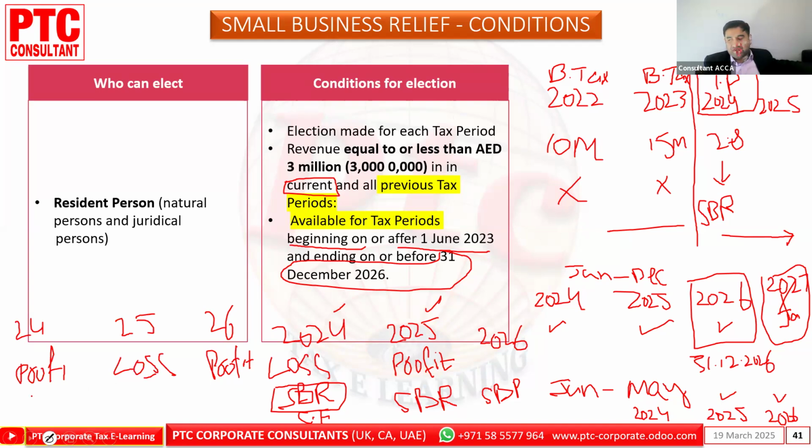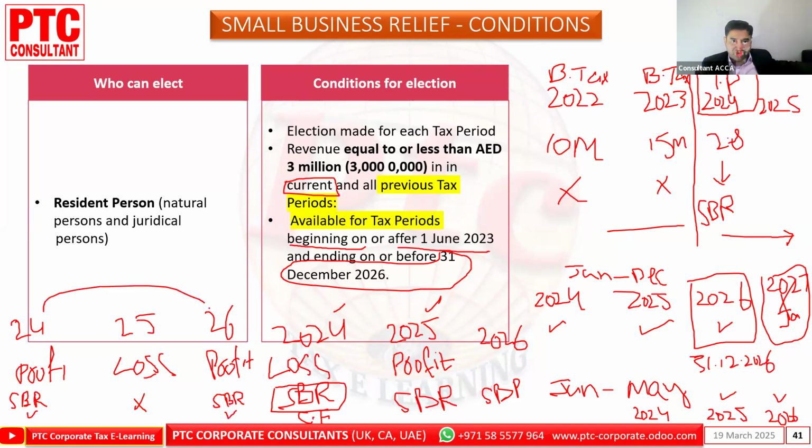Will we claim the SBR over here or not? In 24 there is a profit. If subject to all the conditions being met and if it is beneficial for us, we are saying take the SBR, right? Here with the loss, we are saying don't make the SBR, but in 26 again there is profit, you can again take the SBR. This is the point I'm saying: the jump.